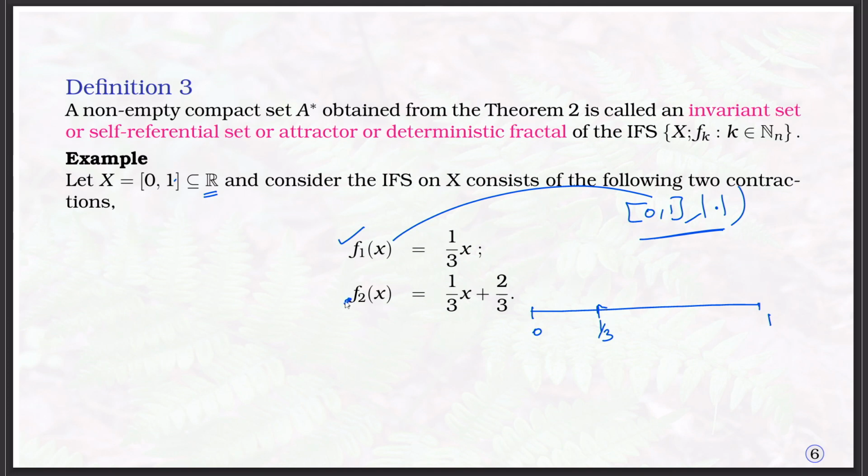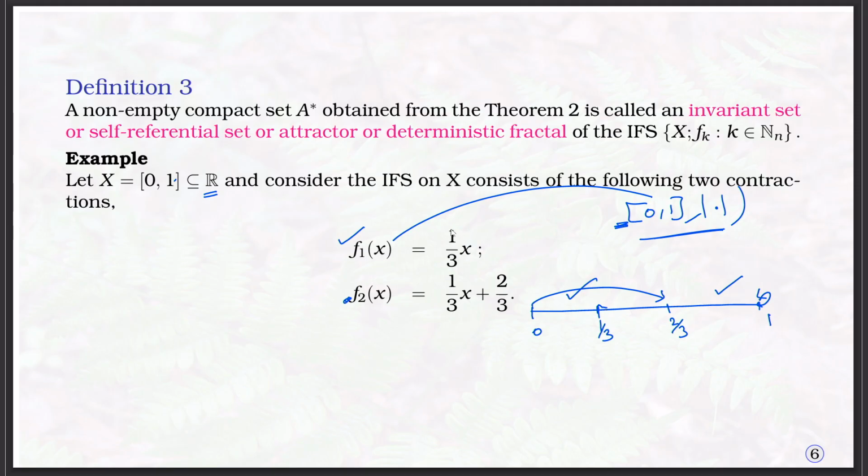When you apply f2 on this set, 0 goes to 2 by 3 and 1 goes to 1, so it will come to here. Now, you can take the union of these two sets. If you take the union, you will get [0, 1/3] union [2/3, 1], these two intervals.